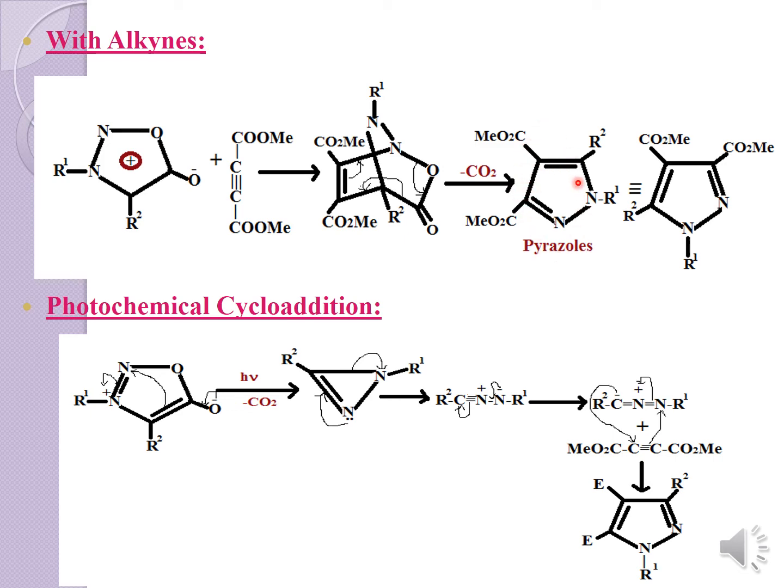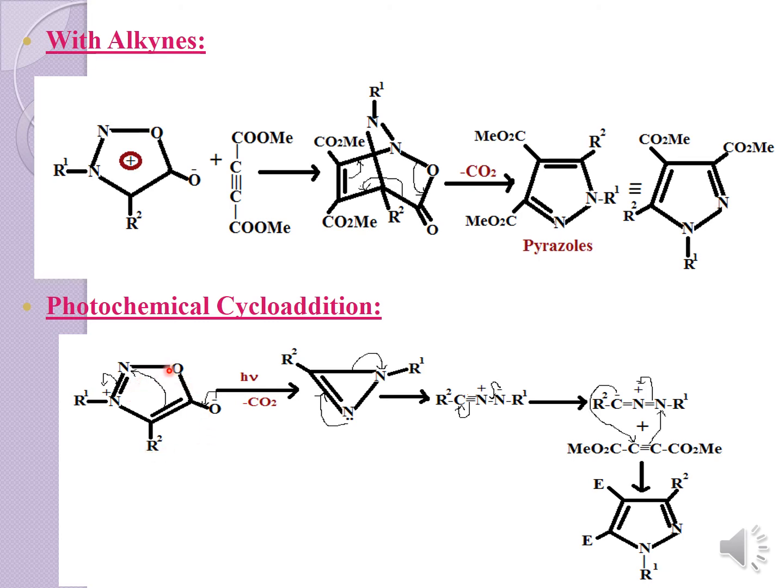Once this pyrazole is formed, this is also similar to this form. If you rotate this structure a bit, you get this pyrazole.